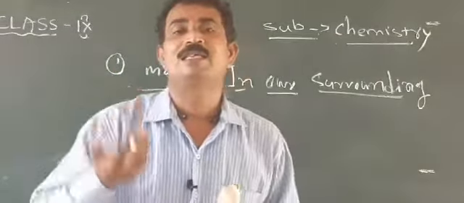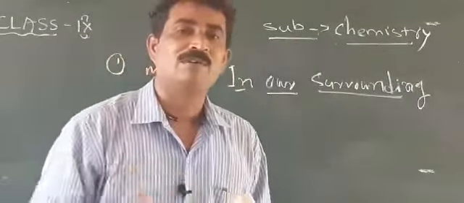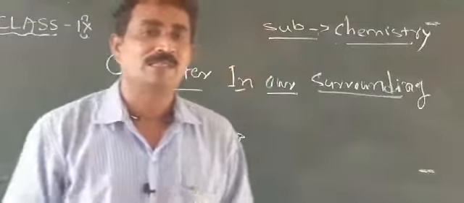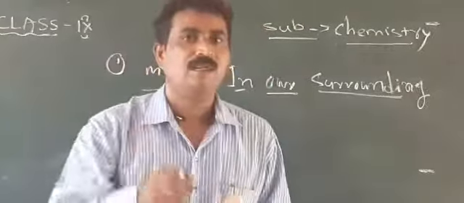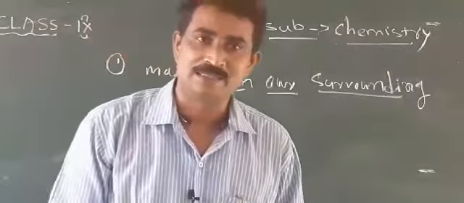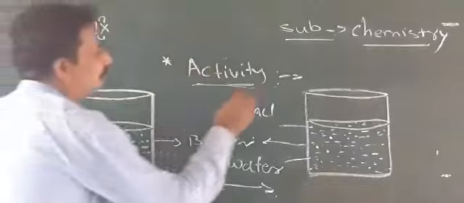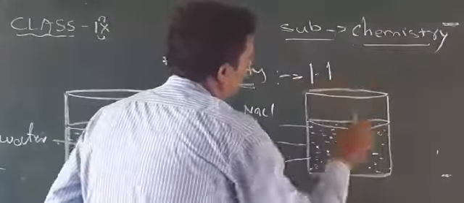And regarding the physical nature, we want to know through activity number 1.1.